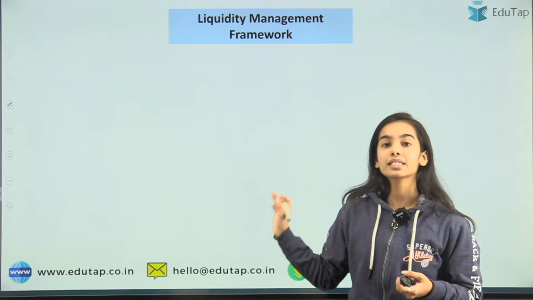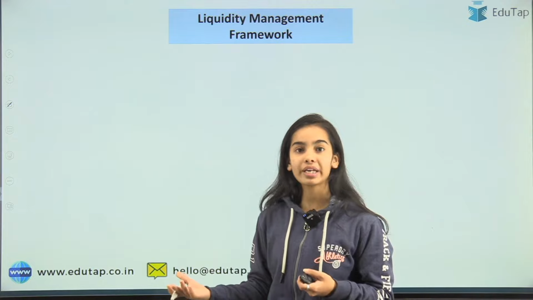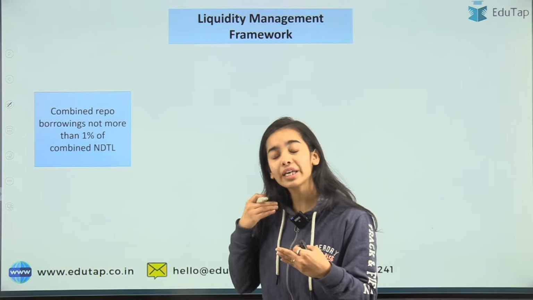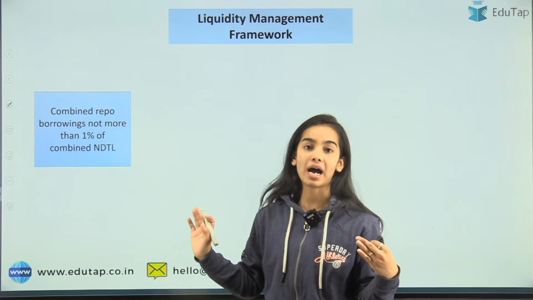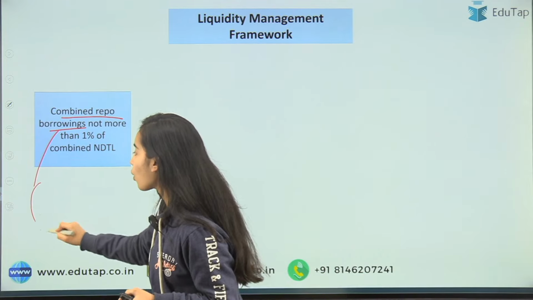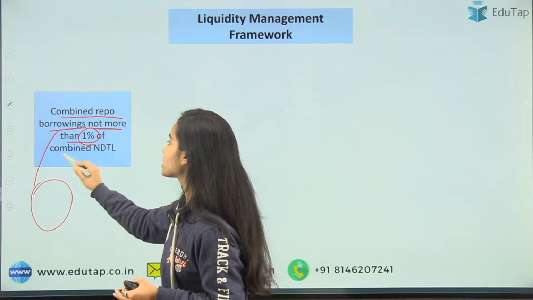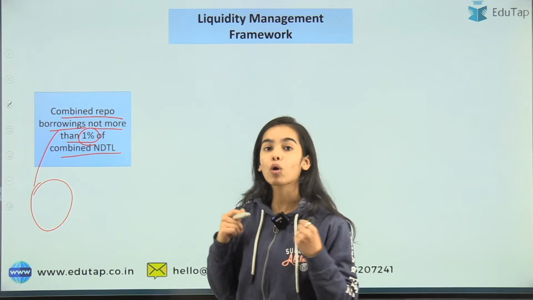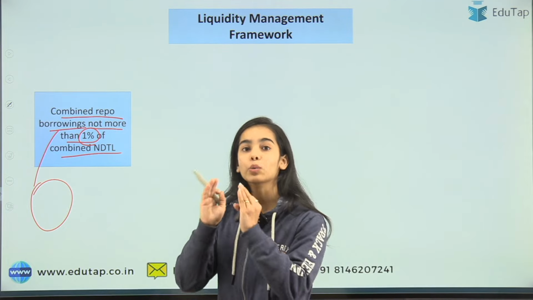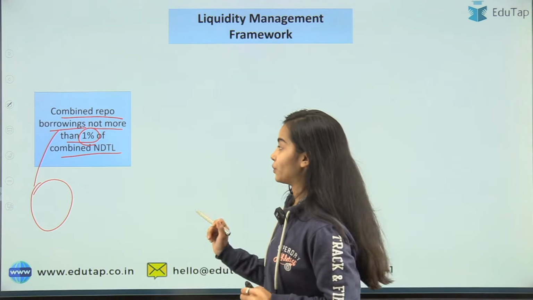See, I told you that there is another reason that the MSF is being taken. First, the SLR securities can be kept. The second reason is that the RBI cannot keep on giving an infinite amount of money to the banks in the repo rate. The combined repo borrowings by all the banks in the financial system should not be more than 1% of the combined NDTL of all the banks. If you do not understand what NDTL is, I have told in depth what NDTL is in the CRR and the SLR video. You can go and see that video, okay?